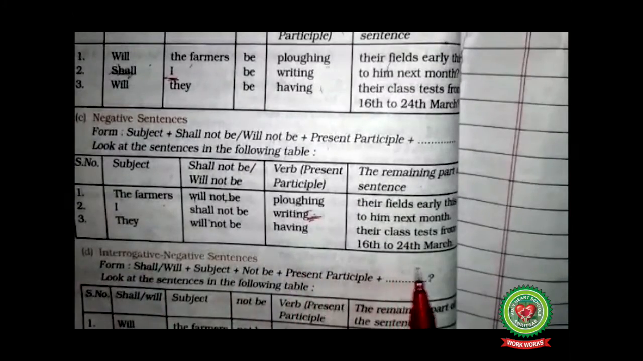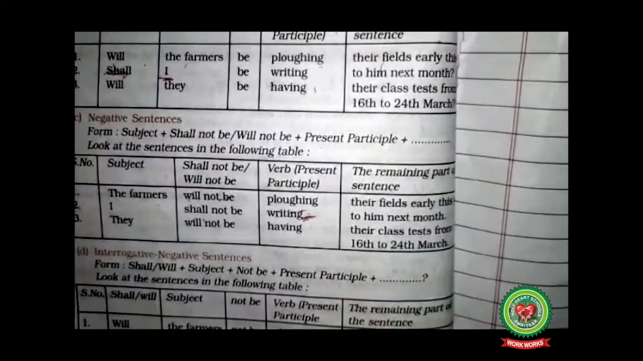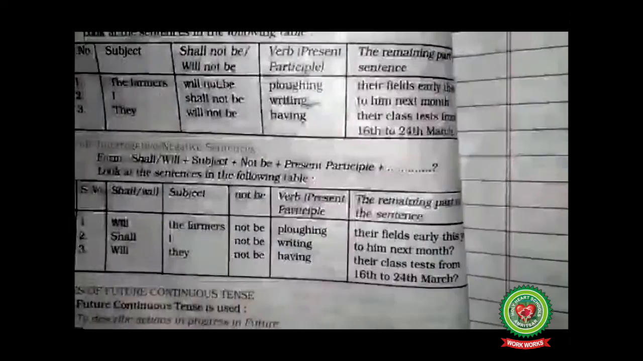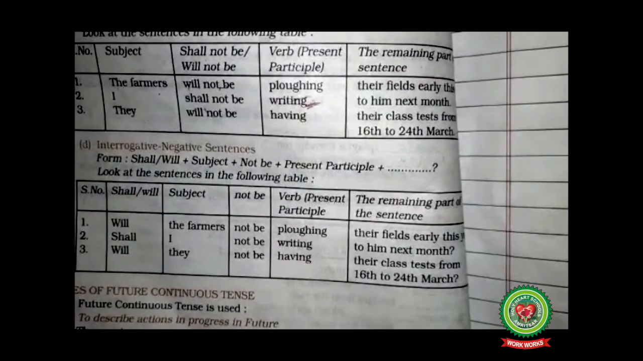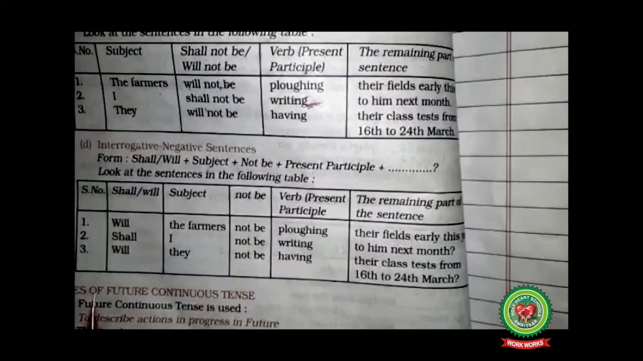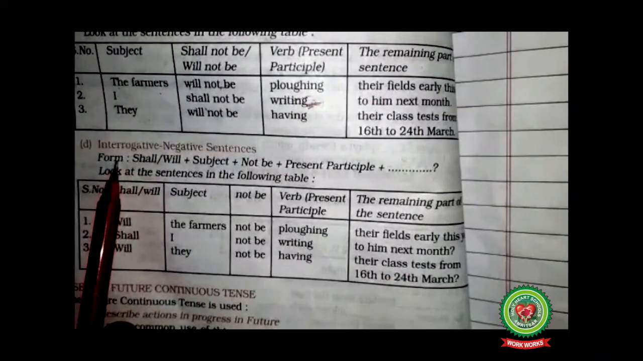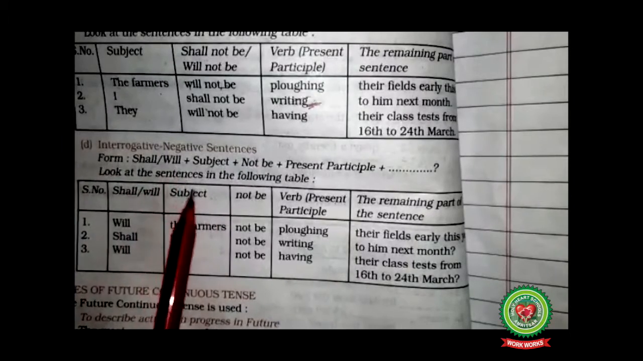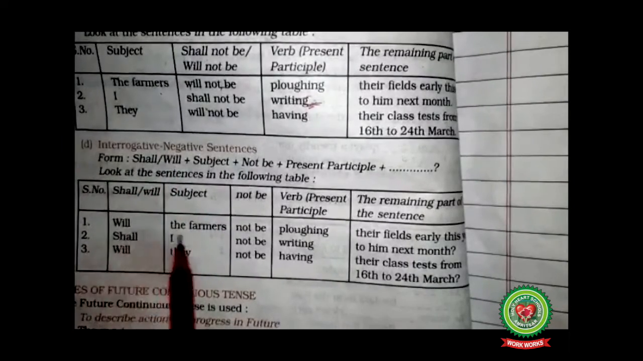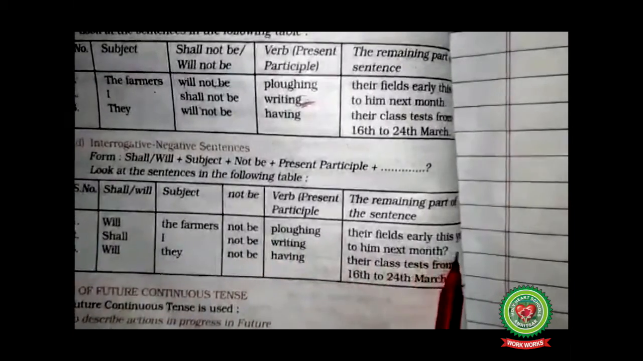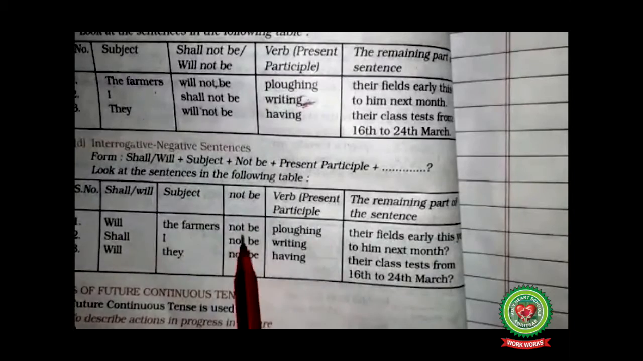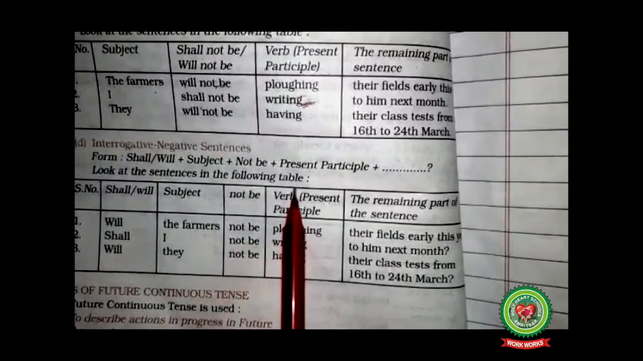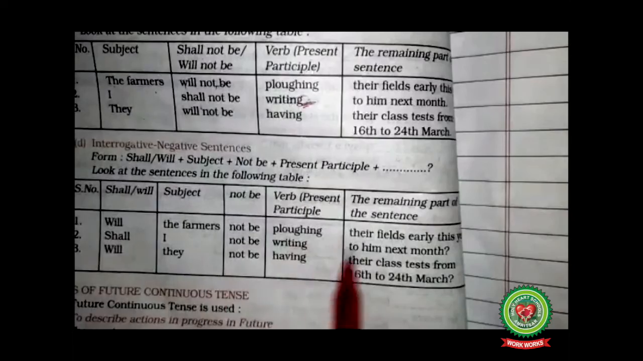They will not be having their class test from 16th to 24th of March. Next is your interrogative negative sentences. When I am talking about interrogative negative sentences, I am talking about interrogative starting with the helping verb, negative with the word not in between. So, will the farmers not be plowing their fields early this year? Starting from will, followed by the subject, then the addition of not be, then the present participle form plowing, and then the remaining part of the sentence.